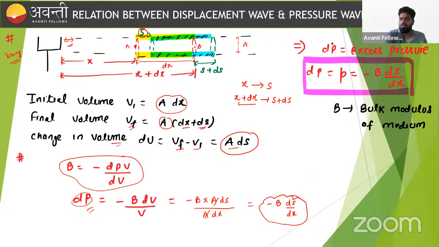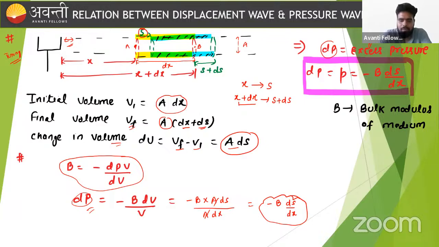So we can write that dP, the excess pressure, is minus B ds upon dx. Sometimes students get confused about what dx is. dx is the length of the air column that I considered here. And ds is the displacement of that particular air column having length dx.